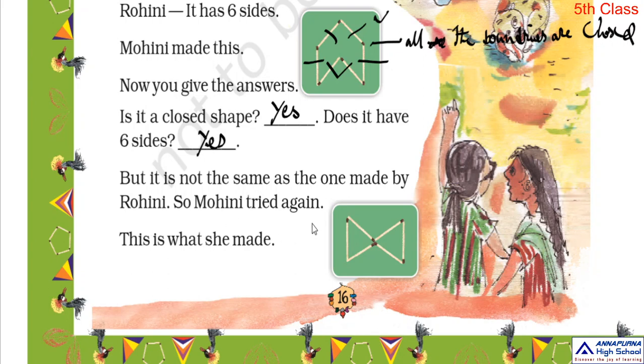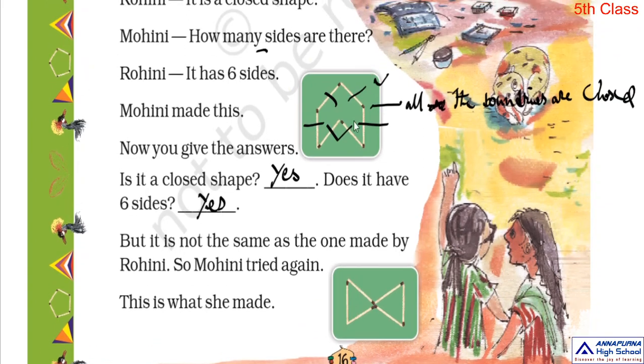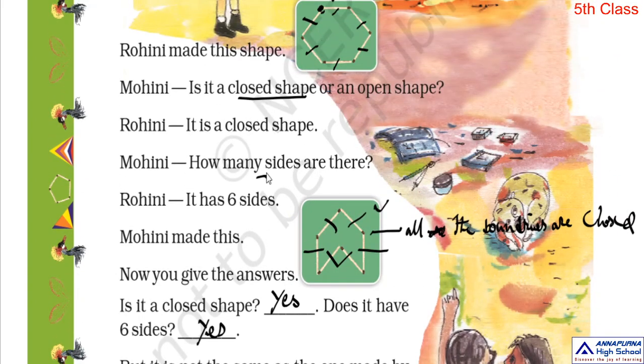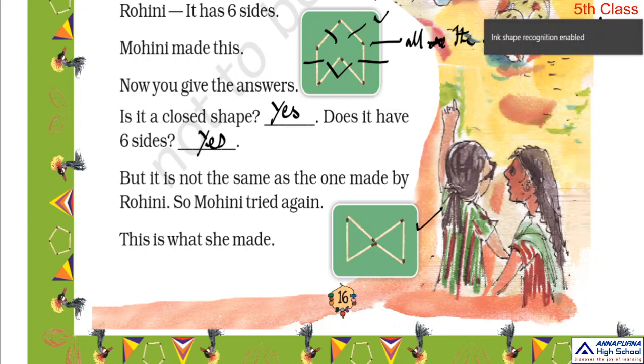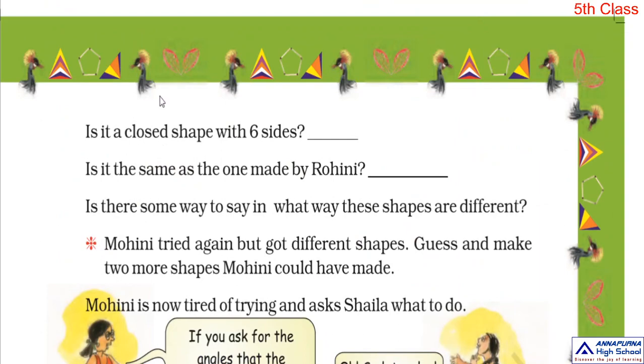So Mohini tried again. She wants to make the same as Rohini. Again, she made it like this. Now, here the question is, is it a closed shape with 6 sides?